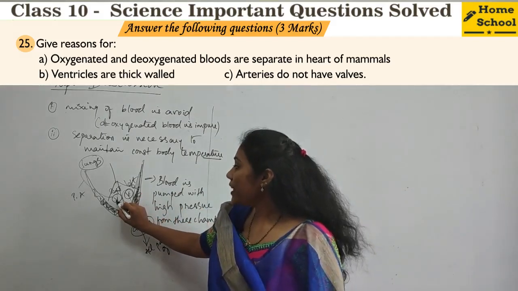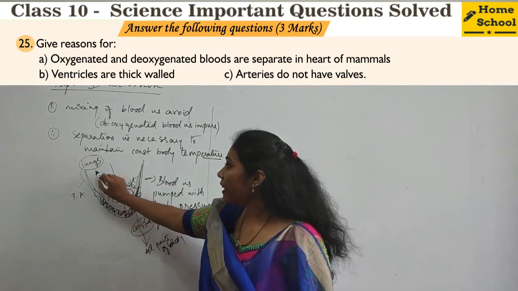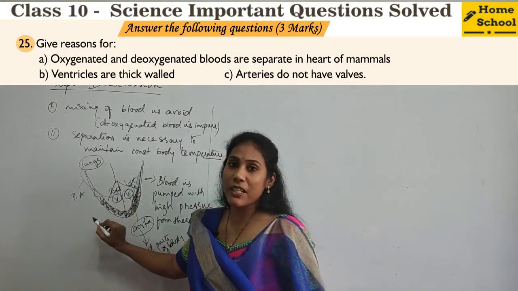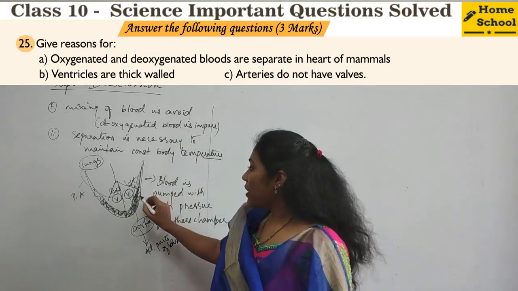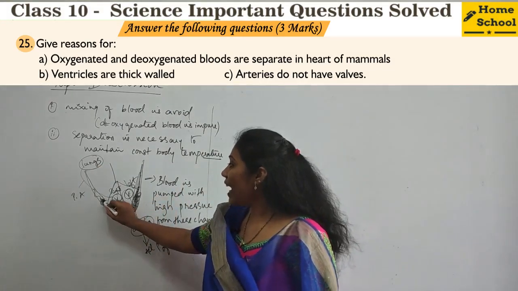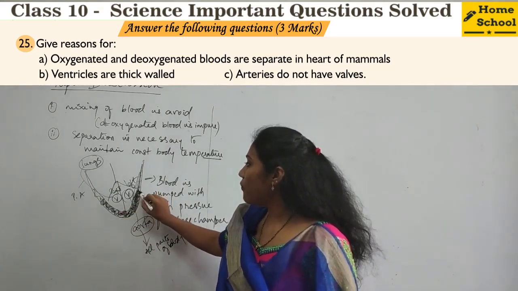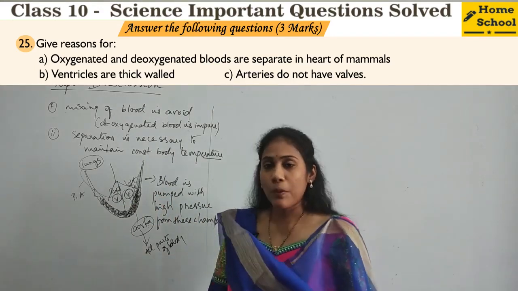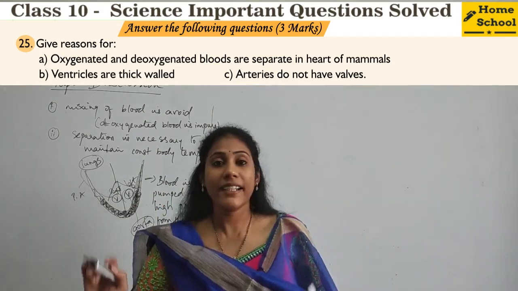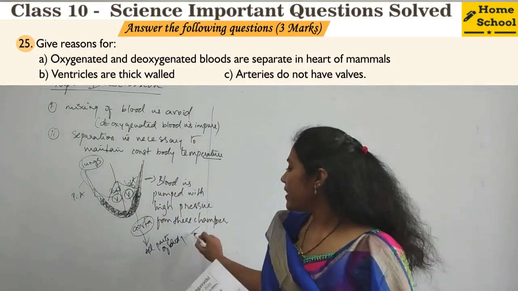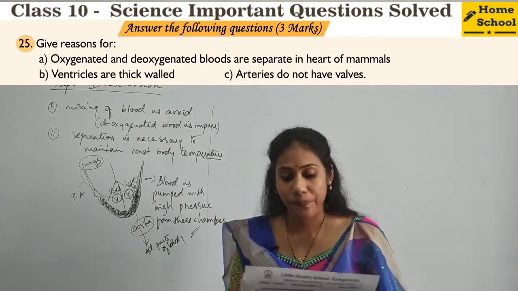Whenever the deoxygenated blood is moving from the right ventricle to the lungs, it moves with a great pressure. That great pressure should not damage the heart chambers. That's why the wall of the heart is thicker at the bottom, that means at the ventricle side. So this is the reason that you have to mention.